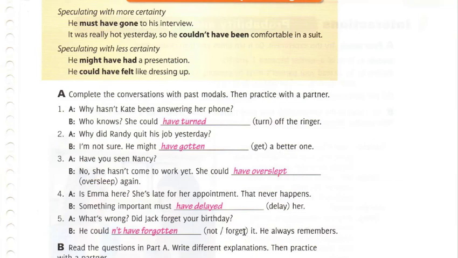So we change the word forget, and since it's irregular, we add an extra T, an E, and N at the end. Since it's negative, we use the word not. Since the sentence already has the word could, we add not to it to make it into a contraction, which says couldn't. We add the auxiliary word have to make it into its past modal, and the speculation is he couldn't have forgotten. He always remembers.